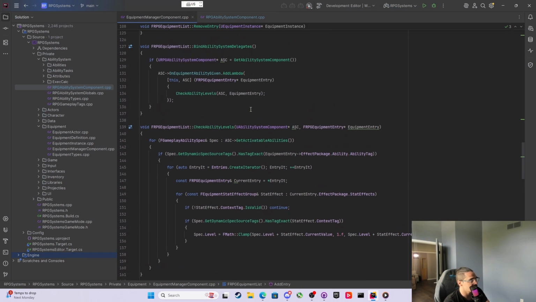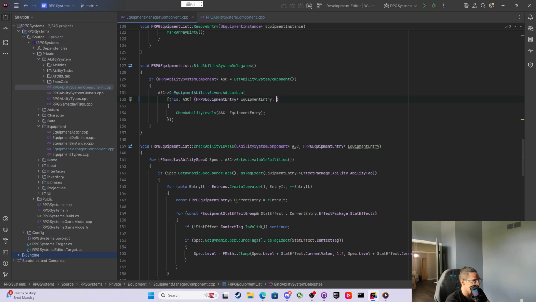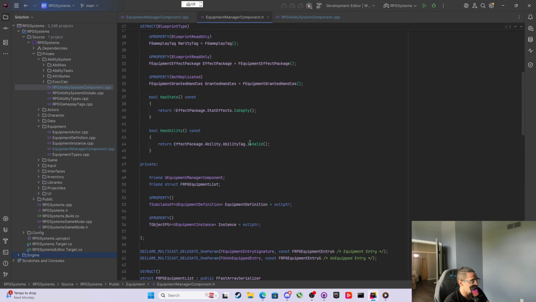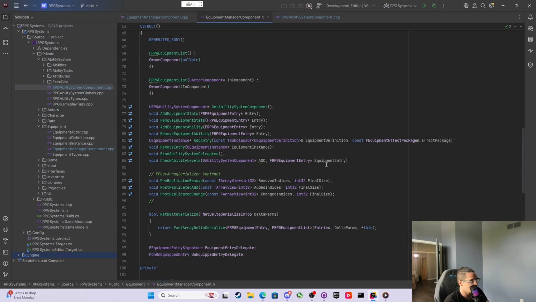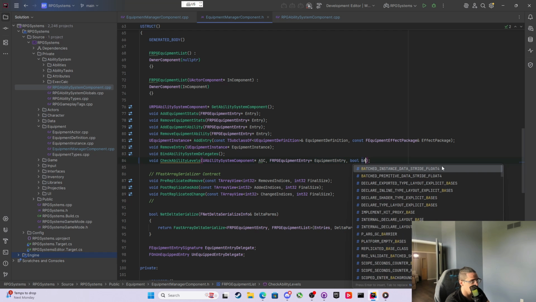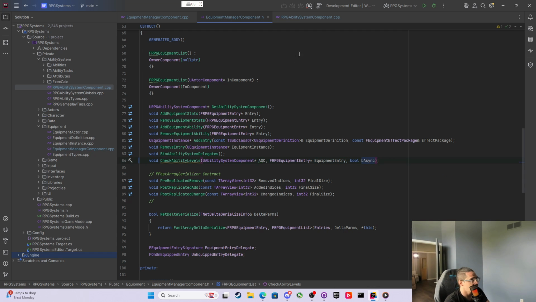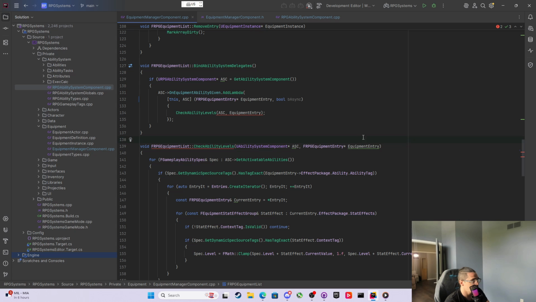I can come back into the manager components. We're now sending be async through here, which means I can come back into this, and on the ability, on the declaration for the function, we can add bool be async. And then we can pass this through, be async.